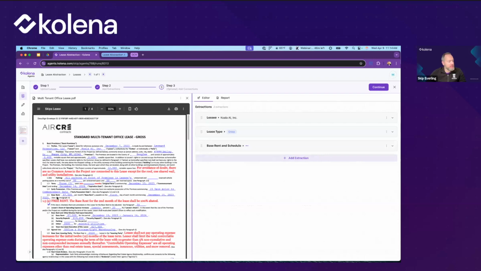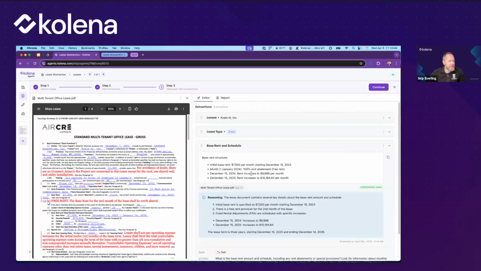And what it should do is, we can see here over here in the document, there's this free rent clause 1.5a, where it says the base rent for the second month of the lease shall be 100% abated, which means there's free rent for the second month. And that's obviously going to be important here. Let's see if it found that. Great. So now we have that information here where we can see the base rent. We can see that the second month is free.